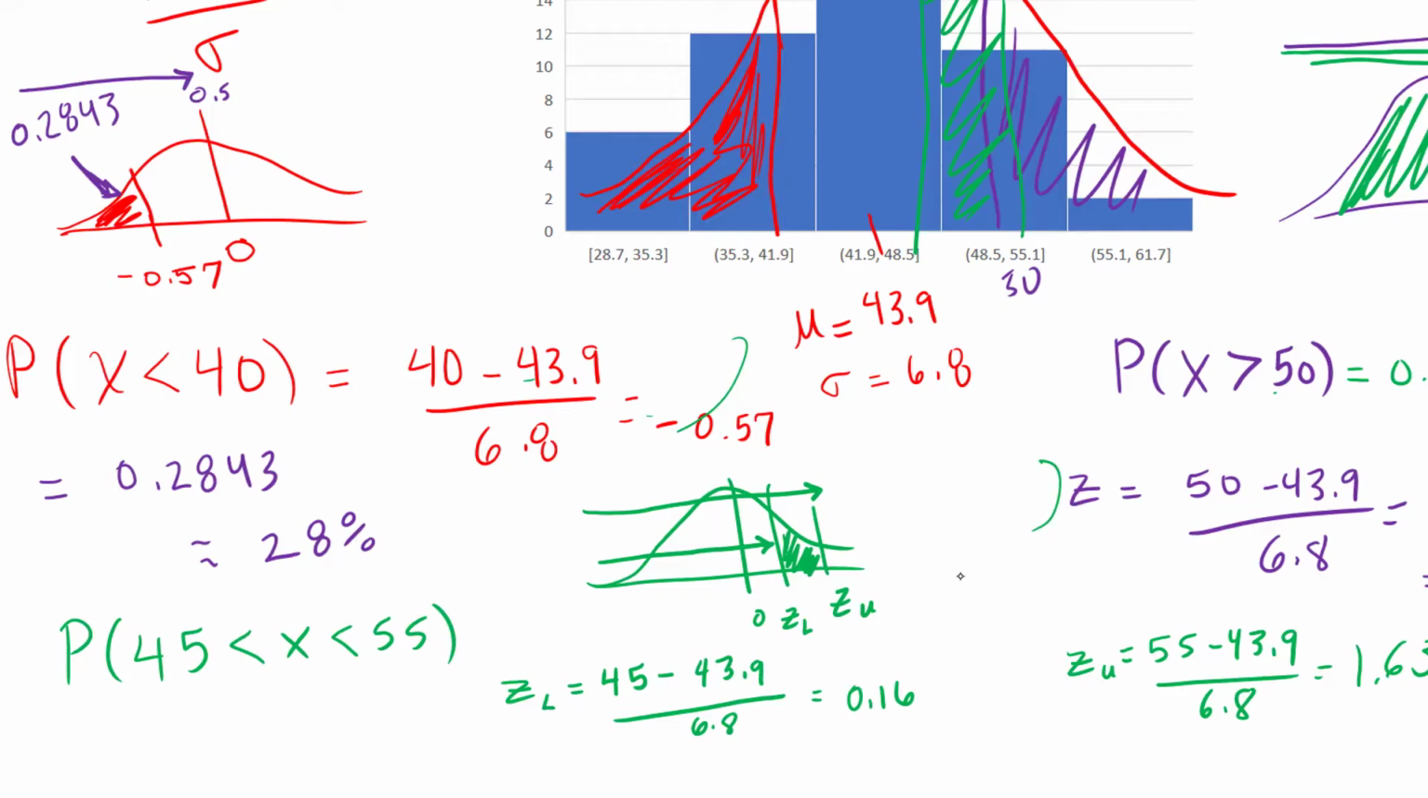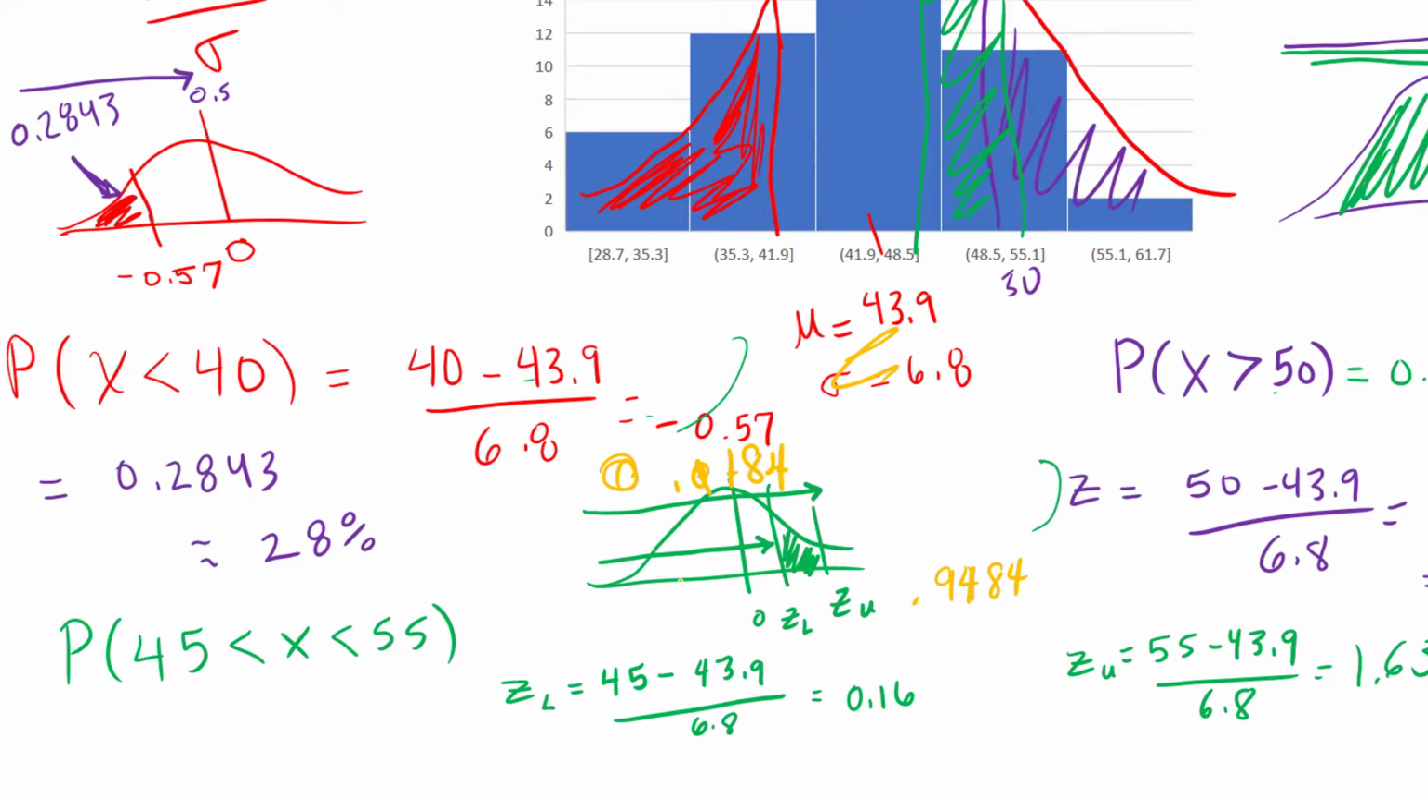So let's just use a different color. 0.9484 is this area.